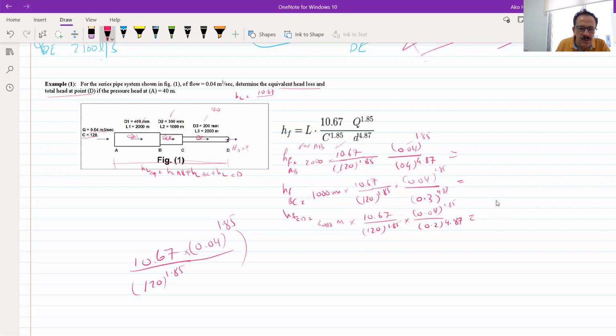This is common for all the pipes, and you have to find this one, and then you can say 2000 divided by 0.4 power 4.87 plus 1000 divided by 0.3 power 4.87 plus 2000 divided by 0.2 power 4.87, and it will be equal to